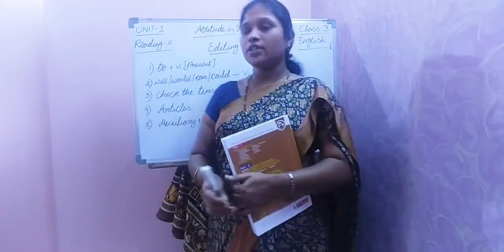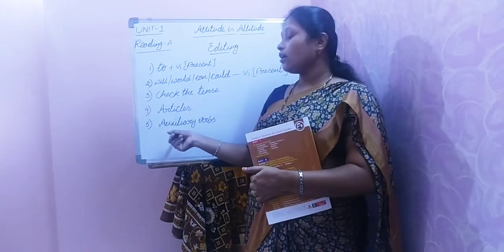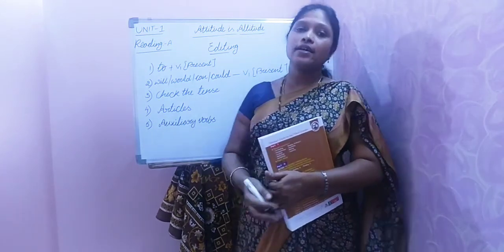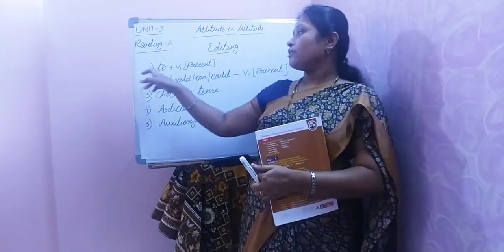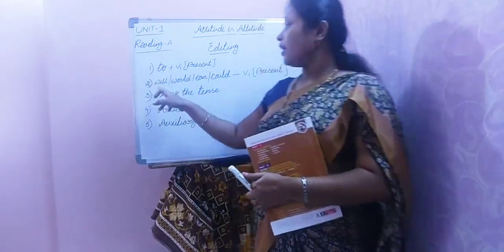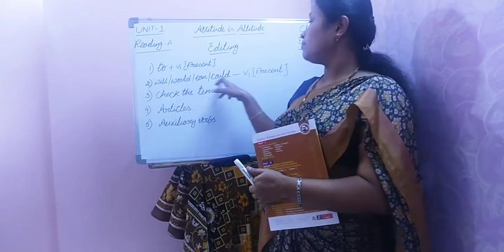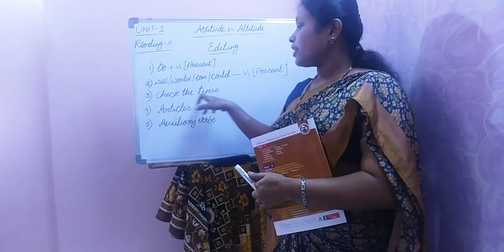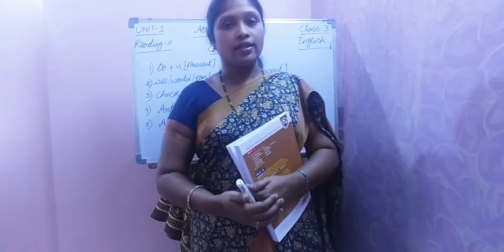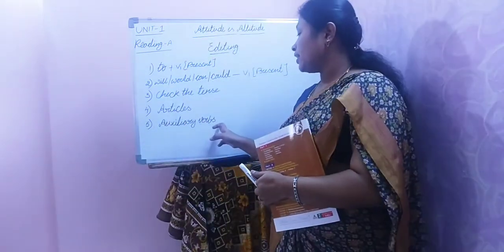But as of now, just remember there will be a possibility of getting errors from auxiliary verbs. So while doing this editing, first check for to plus verb form, and at the same time will plus verb form or can plus verb form, and check the tenses, check the articles, and check auxiliary verbs.